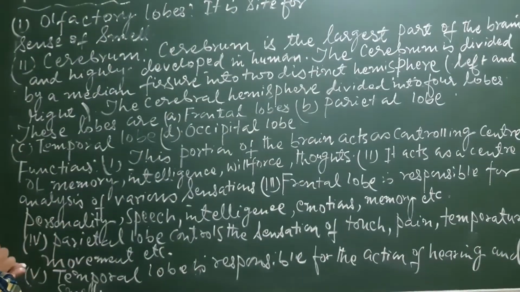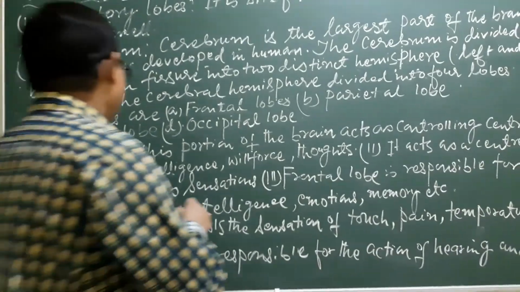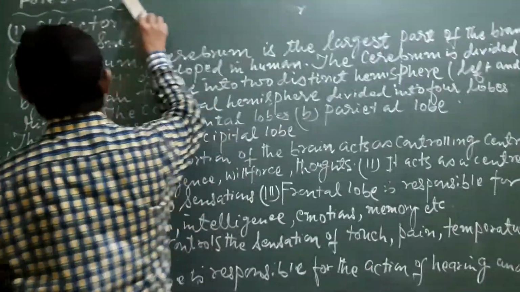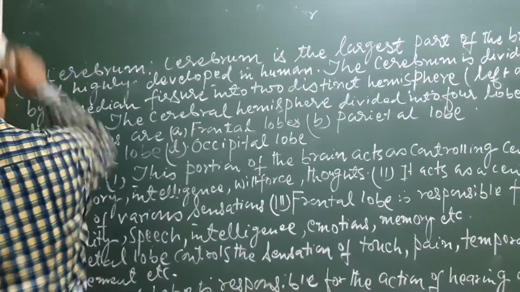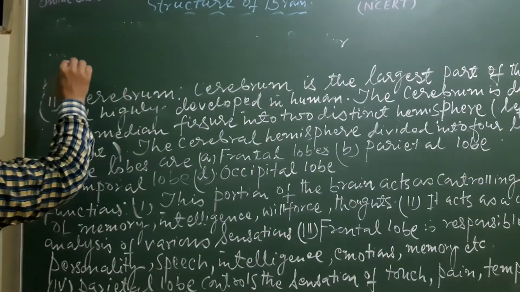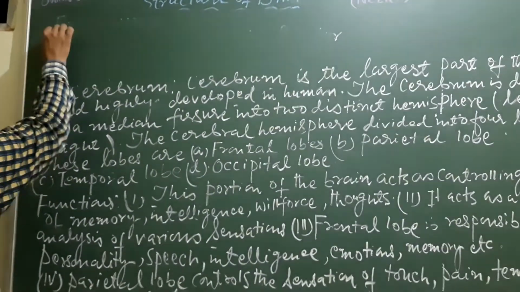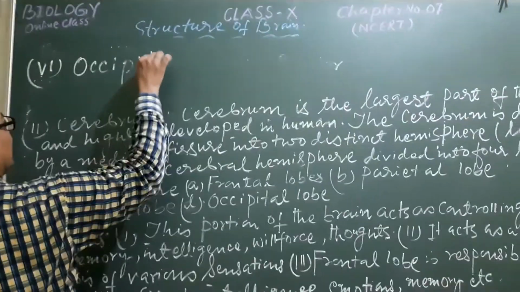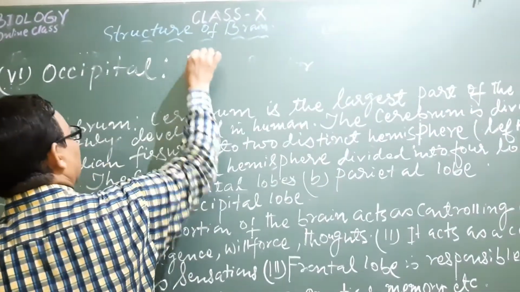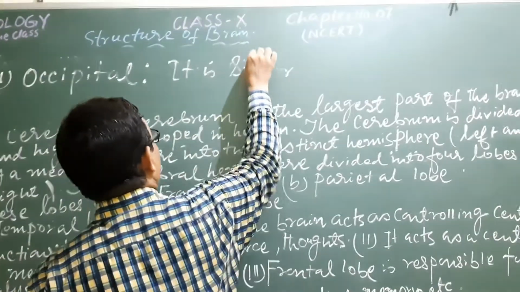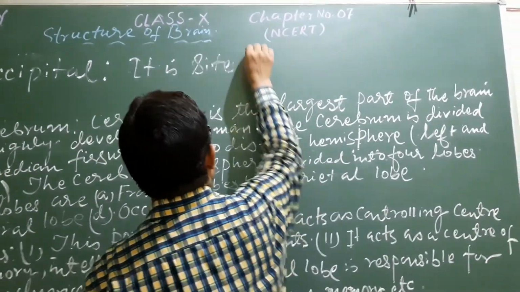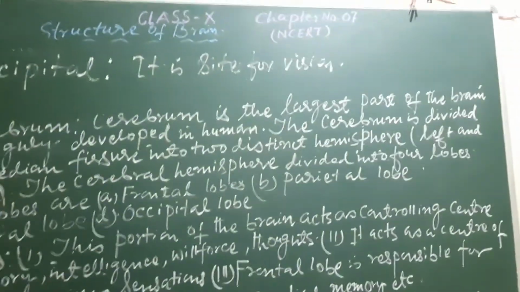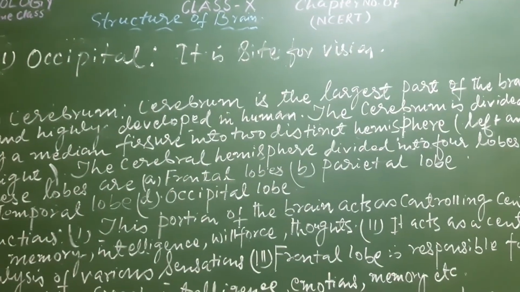Now, one more, I think I have missed one more, occipital lobe. Function number 6, occipital lobe. It is the site for vision. Okay.